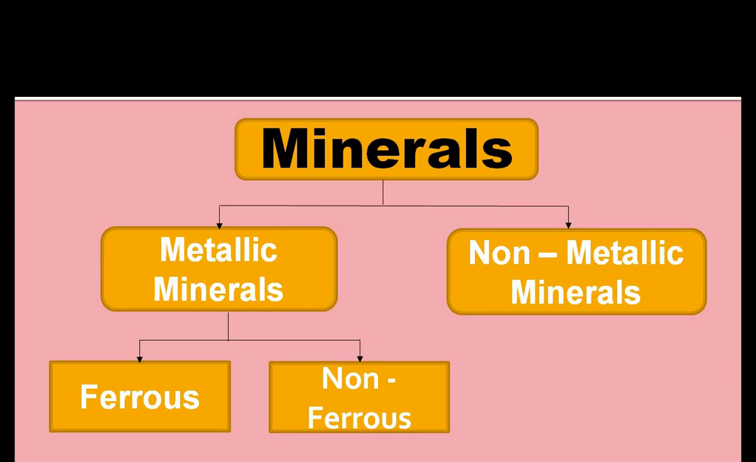Metallic minerals are further classified into two categories: ferrous and non-ferrous. Ferrous metallic minerals are the minerals which contain iron, and non-ferrous are those in which no iron is there. An example of ferrous is iron ore; non-ferrous examples are gold and silver. So, understood then, minerals are of two types, metallic and non-metallic.